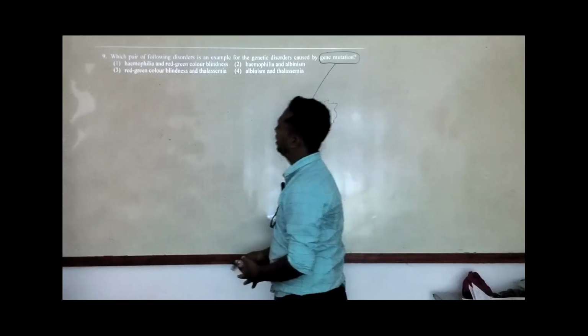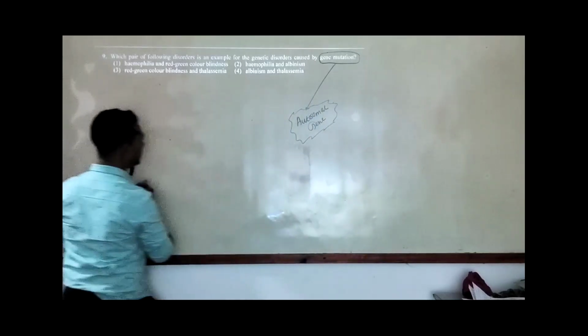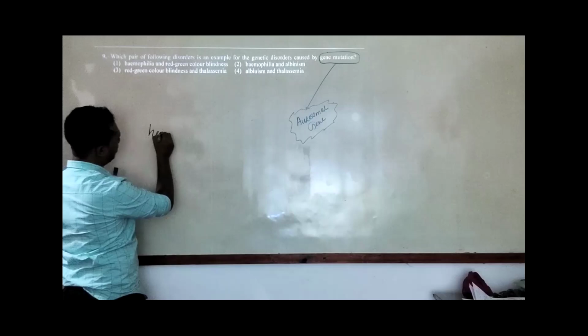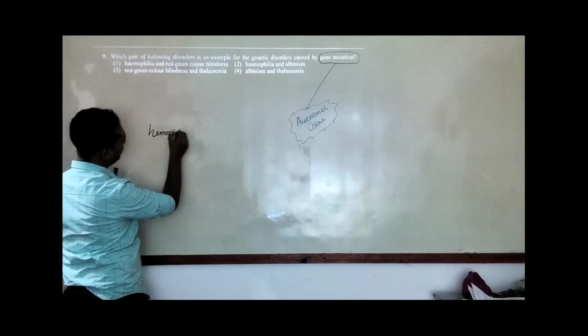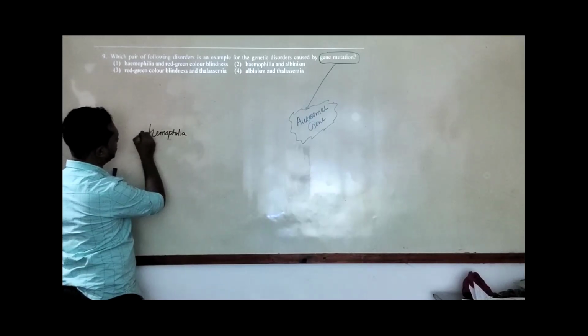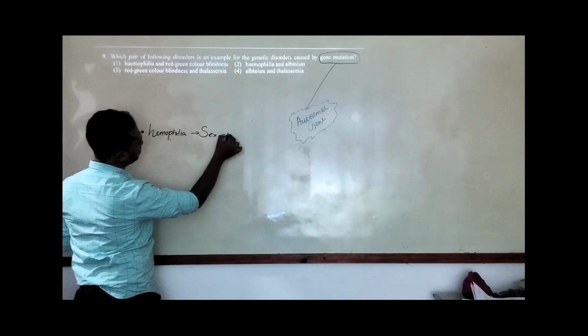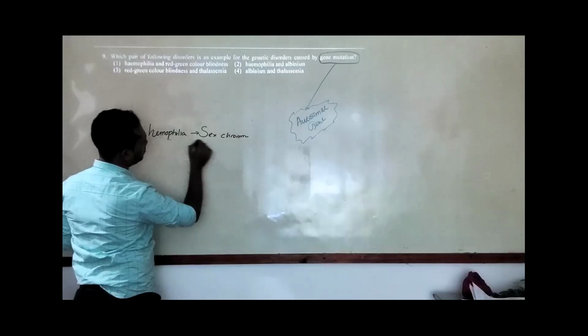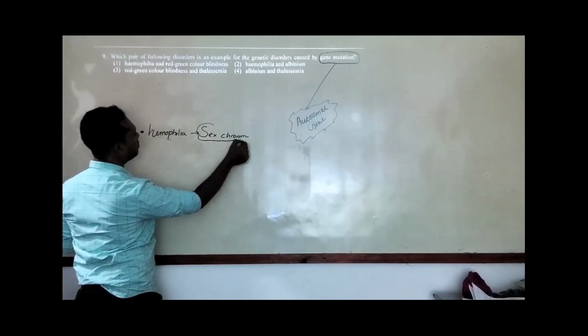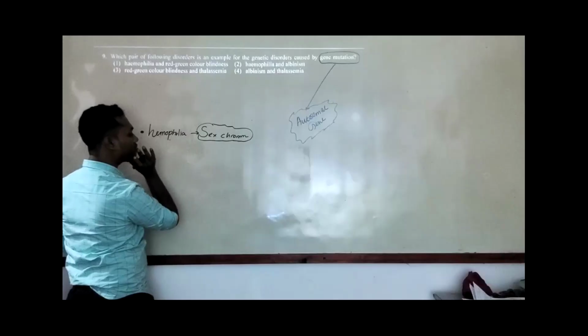Hemophilia also has some genetic mutations, but mainly it occurs in the sex chromosomes. So sex chromosomes mean it affects our sex genes.